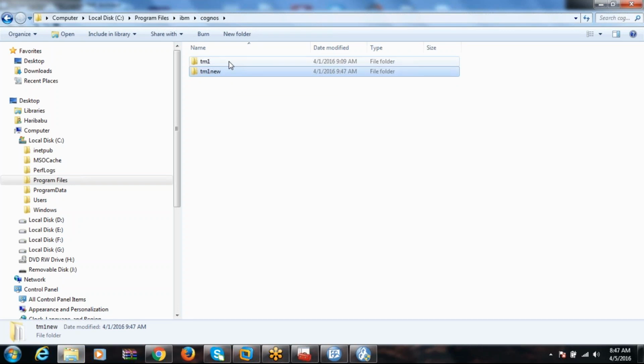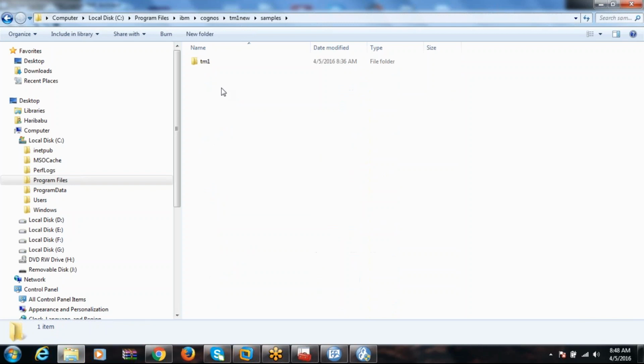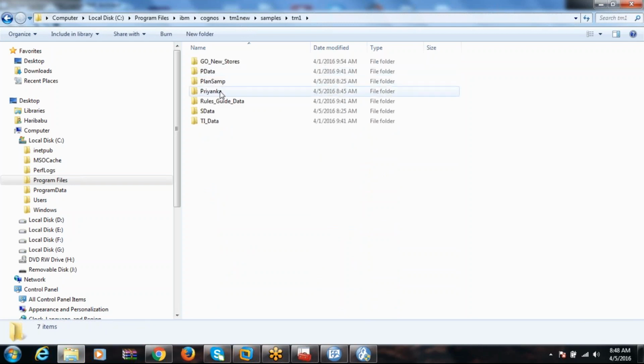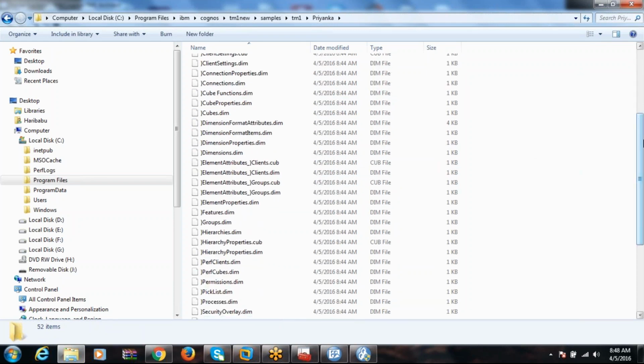What I am doing here, for example, in the data folder, nothing will be here. Am I right? Because you don't have any data. But you want the data from different servers. So that time, how do we deploy? You can copy paste them, but when you are copying any cube, that cube related all the things you need to copy.